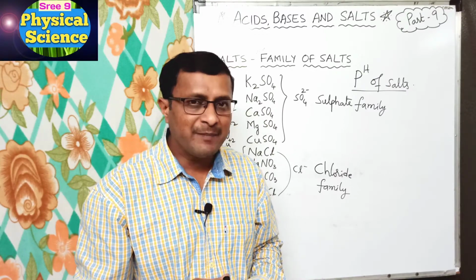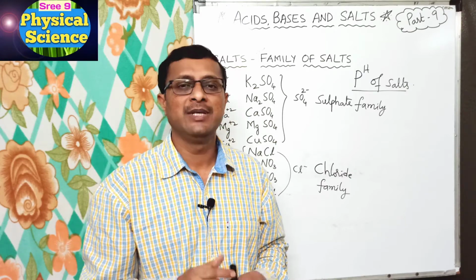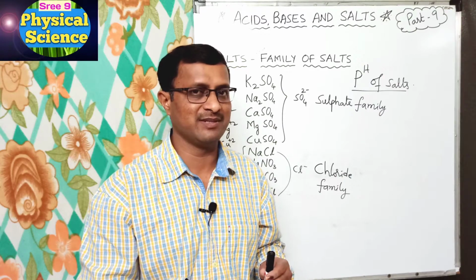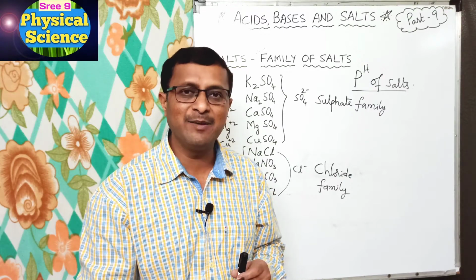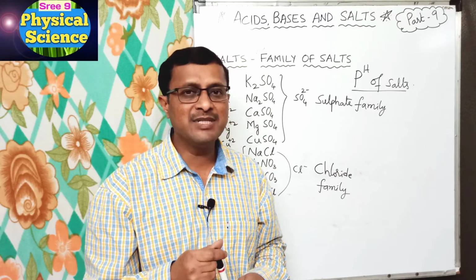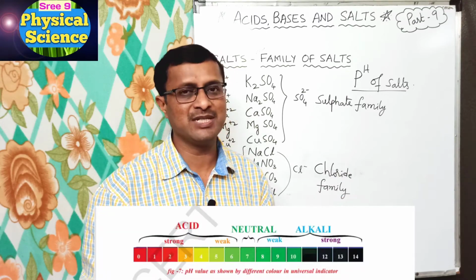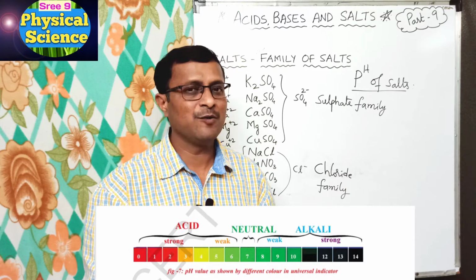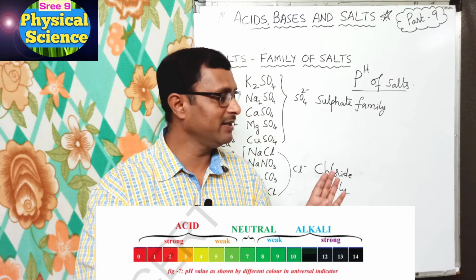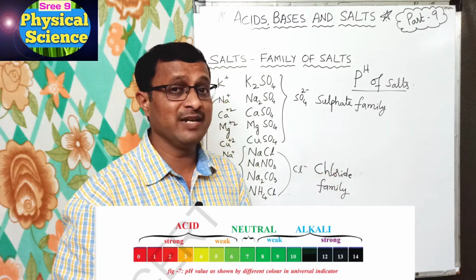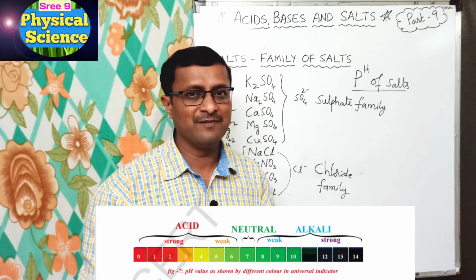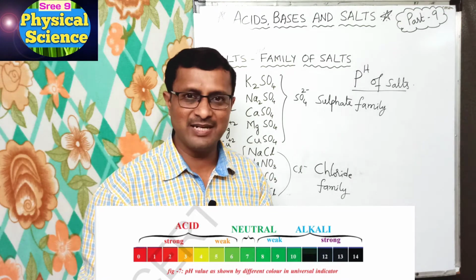After preparing their solutions we have to observe the action of these solutions with litmus papers, what colors they show with red litmus and blue litmus papers. After that we have to check the pH of such solutions with pH paper. If we dip the pH paper in the respective solutions, we will get different colors. Depending on the color we can decide the pH of the respective salt solution, right?